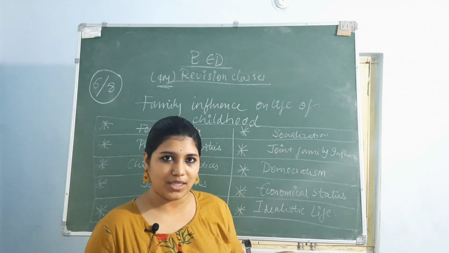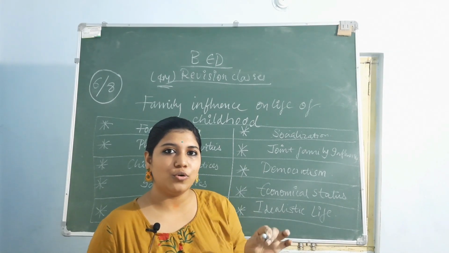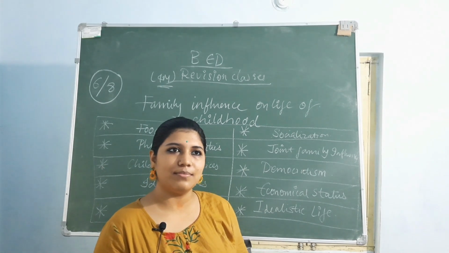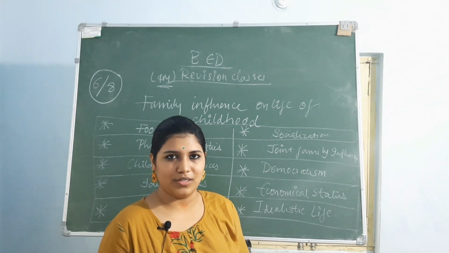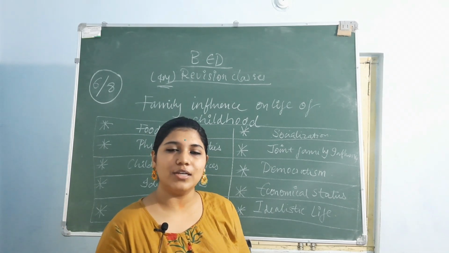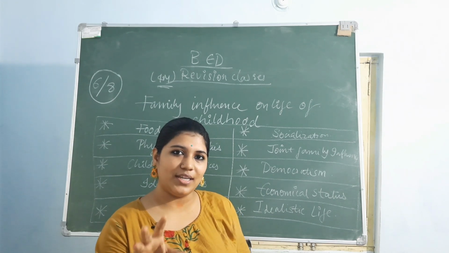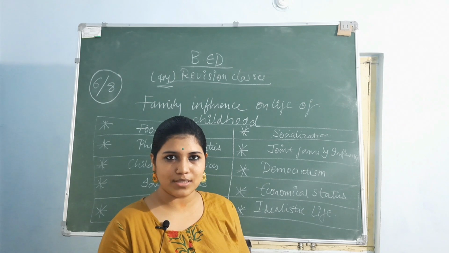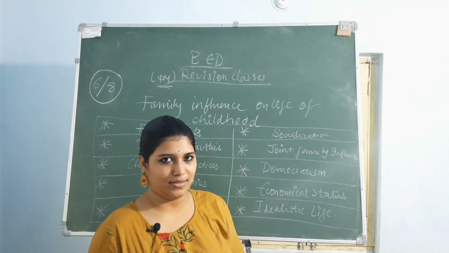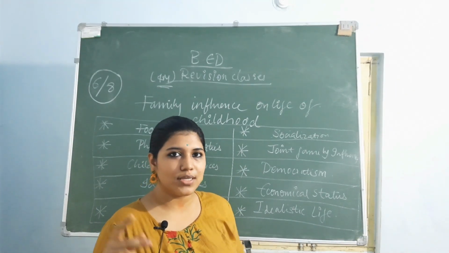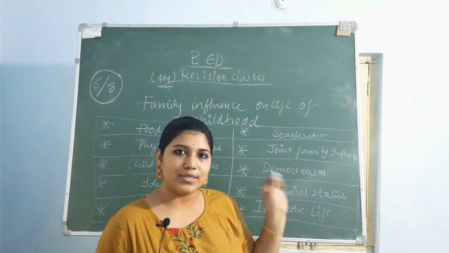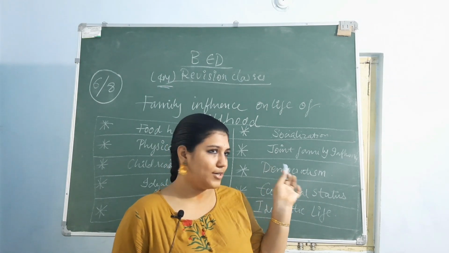Okay, and with people, we always know there is a basic psychological ideology. People who have everything don't know the importance of it, and the people who don't have anything also don't know. Few people who don't have anything feel sometimes that it's better if I don't have anything, because I'm happy like this. But there are few people who are really alone, they'll feel they want a joint family. And the people who are really in the joint family never know its importance sometimes. And even there are few people in the joint family who feel that they are lucky to have a family like this. So that kind of ideology, thoughts, that joint family, that kind of bonds, relations, also puts an effect and influence on the children's mind.